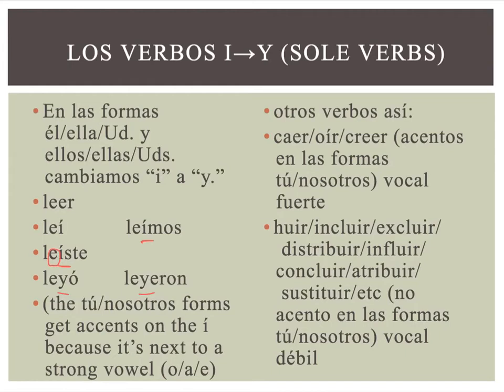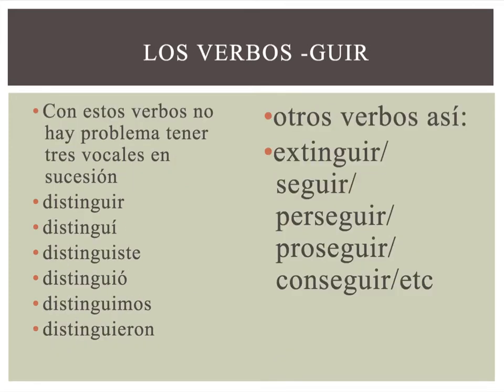Whereas by contrast, a verb like uir, incluir, when you have a U and an I next to each other because they're both weak, you're not going to put that accent. That'll be clearer when we do the practice.